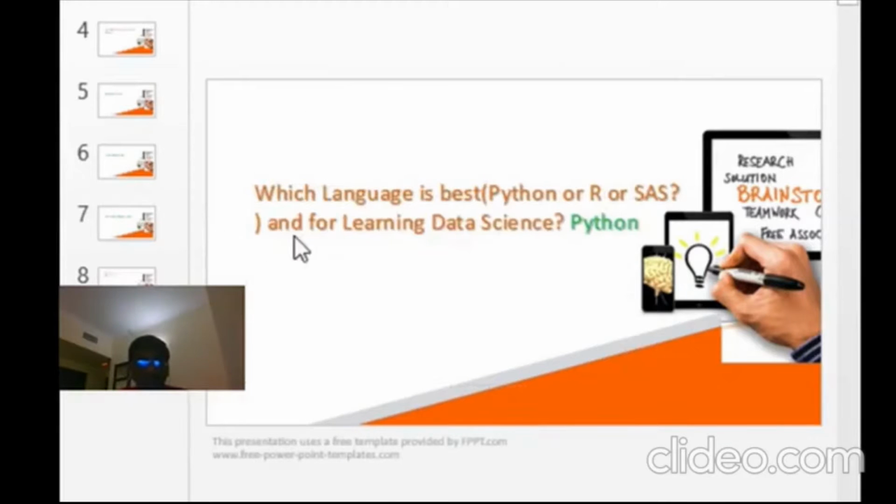So as we discussed here, out of three languages, first of all, SAS was the old language actually. This is introduced by IBM. This is proprietary software, which means it is not open source. It means it is not free. You can't just download SAS and work on that. That is one reason it is proprietary, so it is not possible. Only if your company has purchased the software SAS, then only we are able to use it.